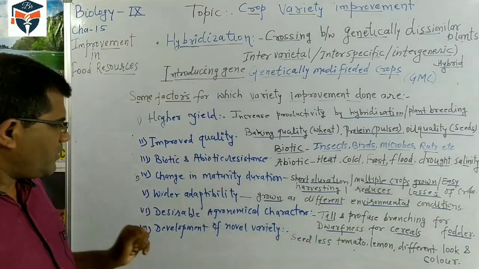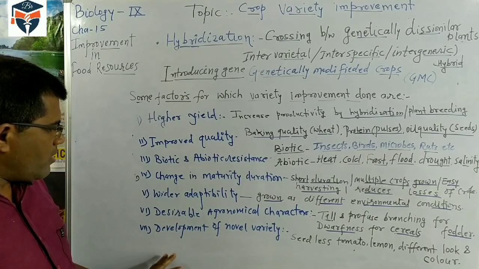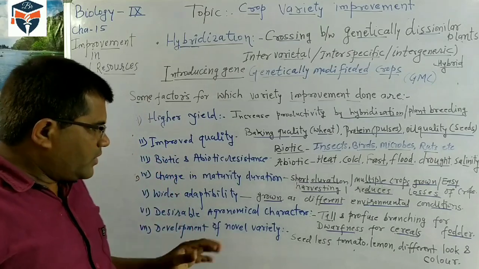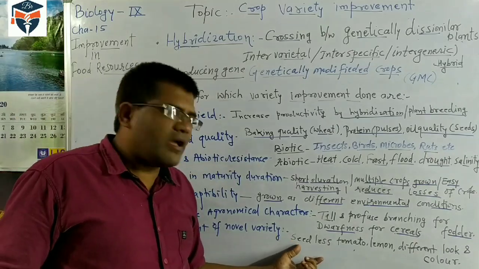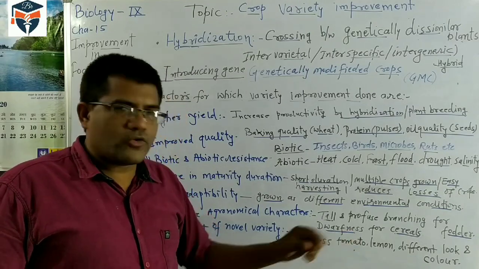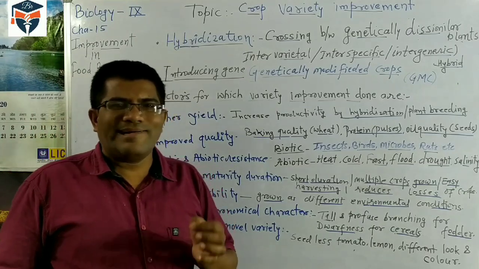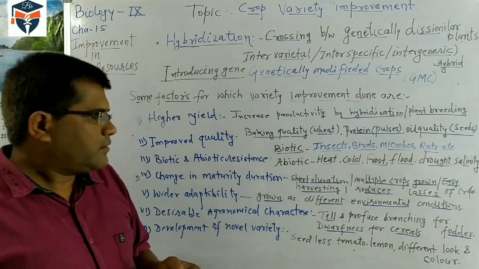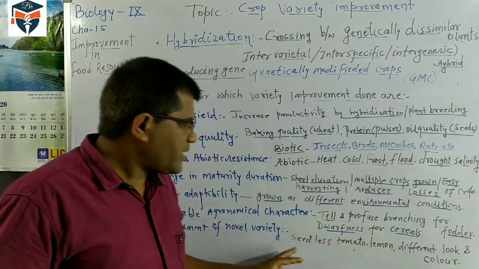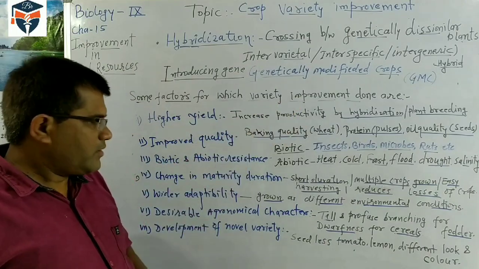And the last one we have, which is not part of our NCERT book, is development of novel varieties. It means varieties of crops are produced such as seedless tomato. Generally the native or traditional tomato has many seeds, and if we want a seedless tomato, then we have to go for variety improvement.